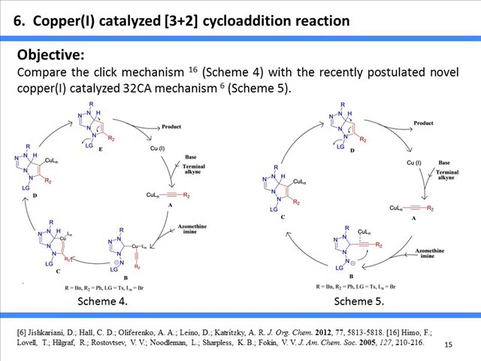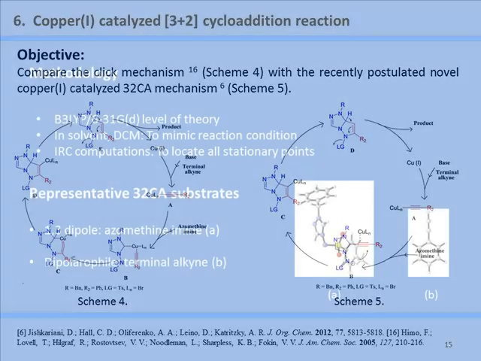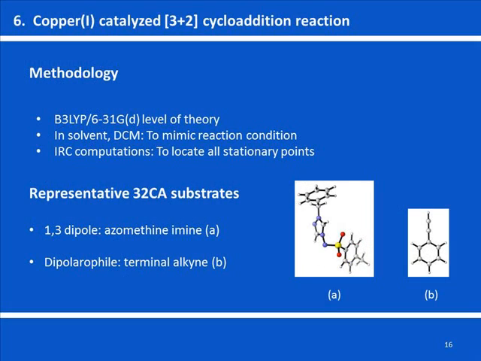The objective of my study is to compare the click mechanism, as illustrated in scheme 4, with that of a novel copper-1 catalyzed 3+2 cycloaddition mechanism, as illustrated in scheme 5. The B3LYP/6-31G(d) level of theory was used. All computations were conducted in solvent. IRC computations were also performed.